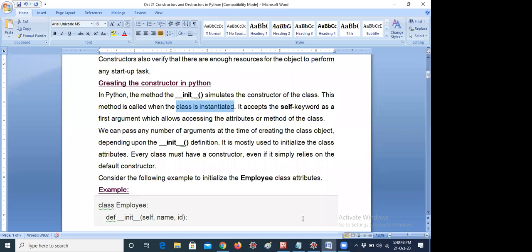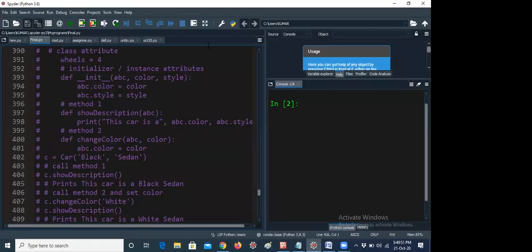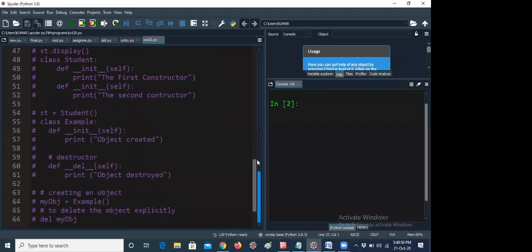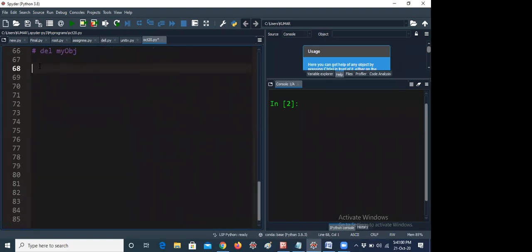For example, I will open a new window. I am defining a class car. If I write Maruti equal to Car(), here Maruti is an object.